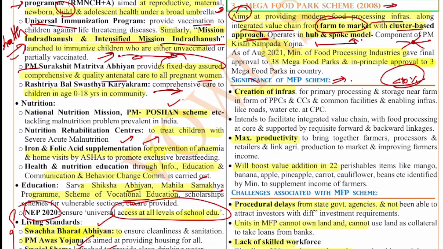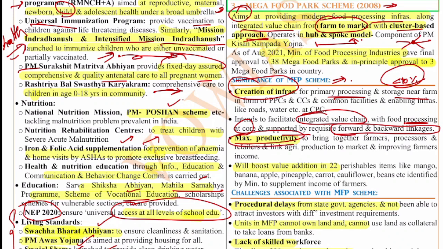First is creation of infrastructure for primary processing and storage near these farms, and also to create integrated value chain with food processing at the core, supported by the requisite forward and backward linkages. Next, to enhance the productivity, bring the farmers together, process the food that is available and ensure that there is linkages between the retailers and the agricultural production, and also boost the value addition in the 22 perishable items like mango, banana, apple, pineapple, cauliflower, beans, etc. So that is the thing.